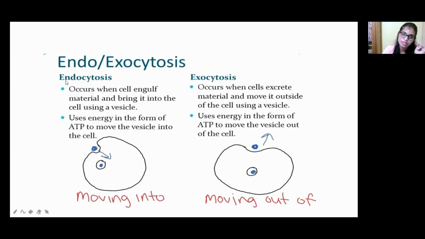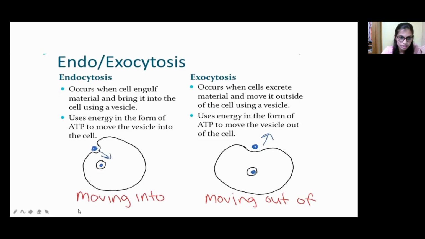So endocytosis is what occurs when a cell engulfs material and brings it into the cell using a vesicle, meaning it is moving inside, using energy in the form of ATP. As I already said, endocytosis comes under active transport, so it will use ATP for its function.